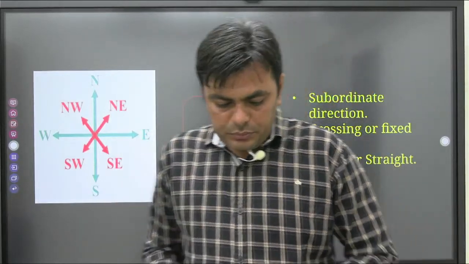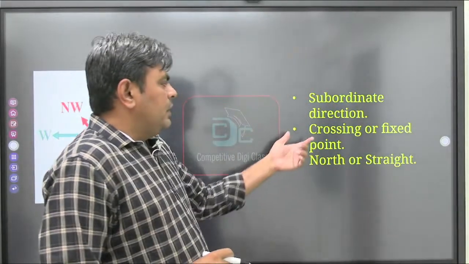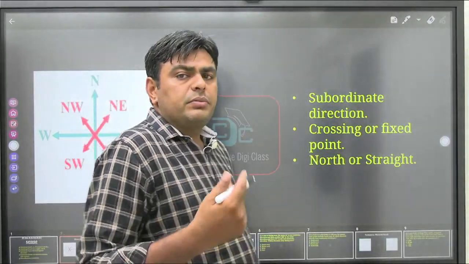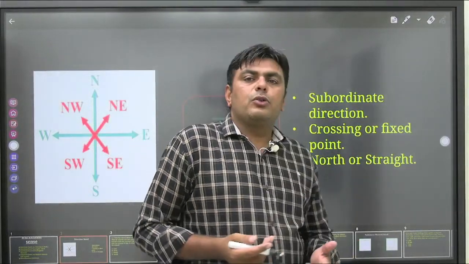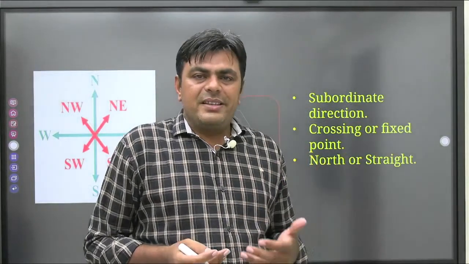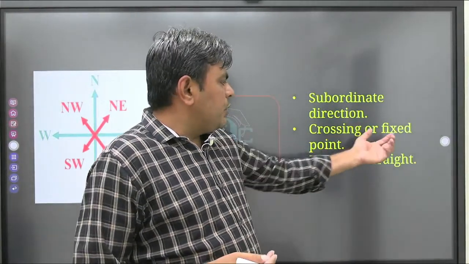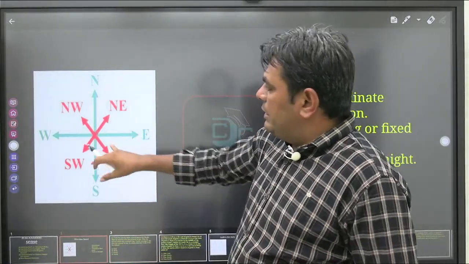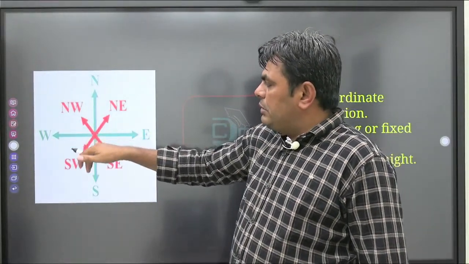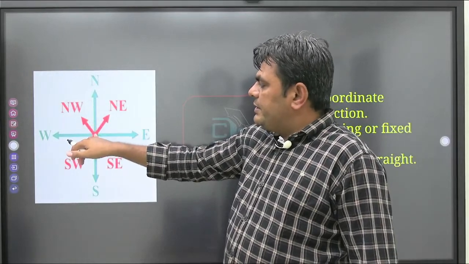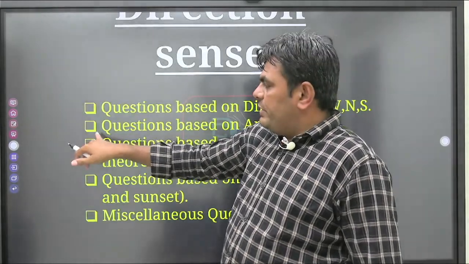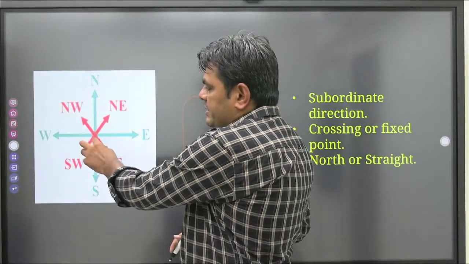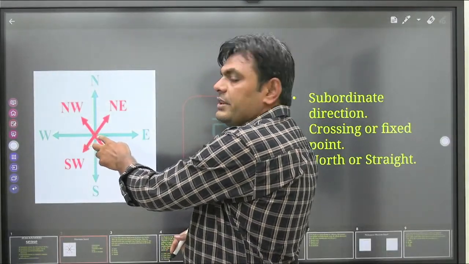One more word that you may see in examination is a crossing or fixed point. This is the point from which all directions originate, the middle point, called a fixed point or crossing point.